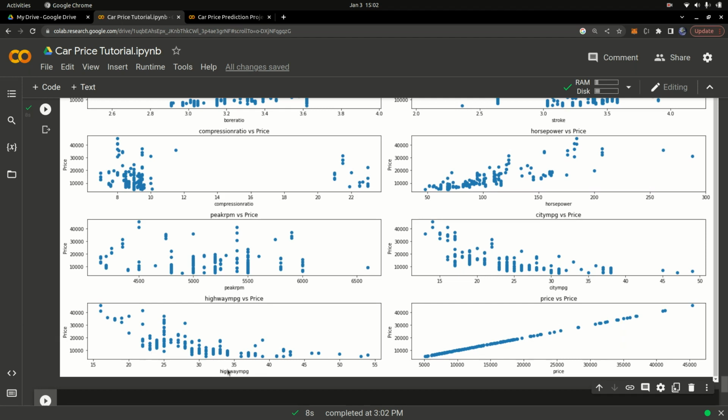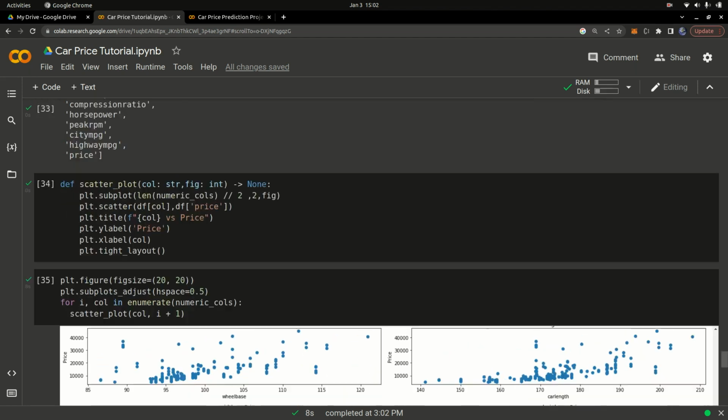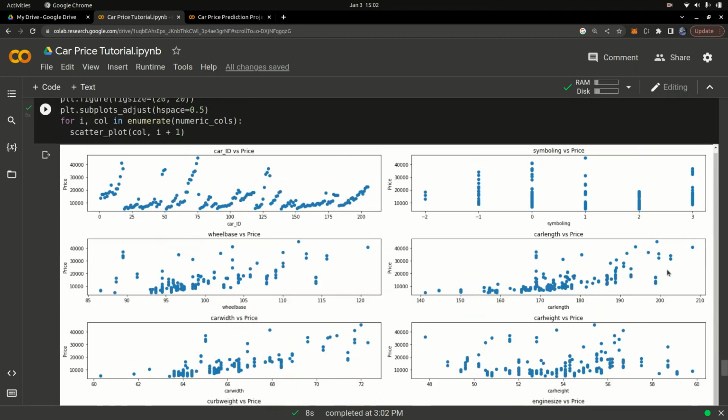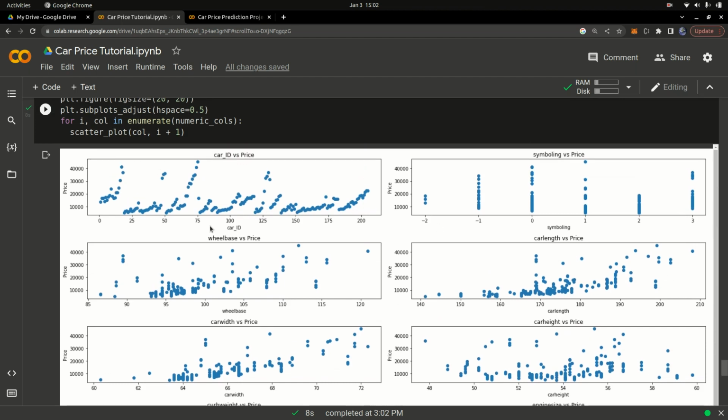So let me scroll up here and let's try to analyze this a bit. Let's take a look at this data. You can see we have the car ID. We don't need the car ID. We don't really need it. We don't care about the car ID. It doesn't affect the price of the car, right? What you're interested in is the other numeric columns, but not the car ID. Then you can see the price of the car, and we have this one right here. We can see the symboling, the length. This is actually the symboling versus the price, so we can check all that.